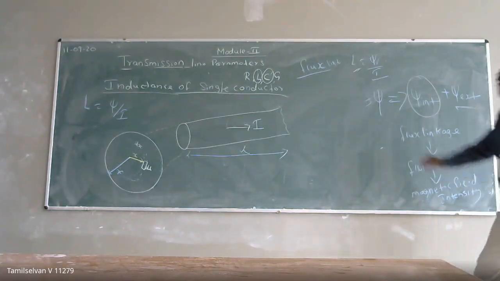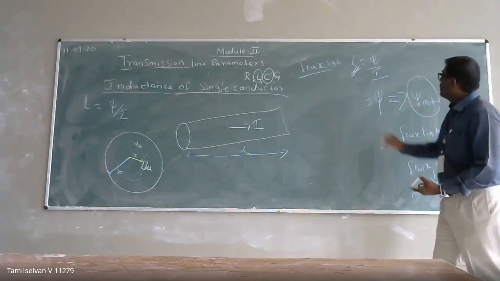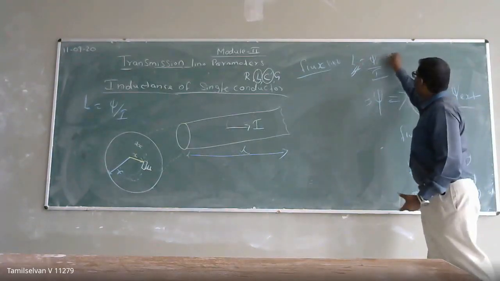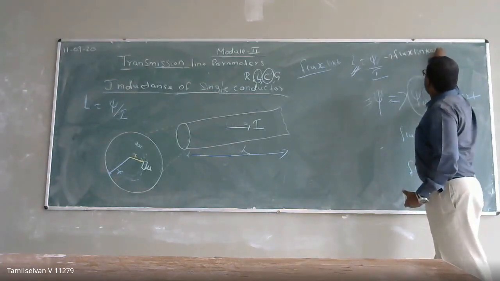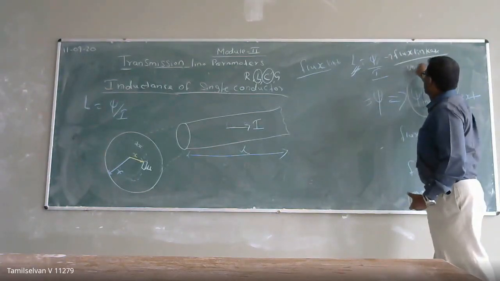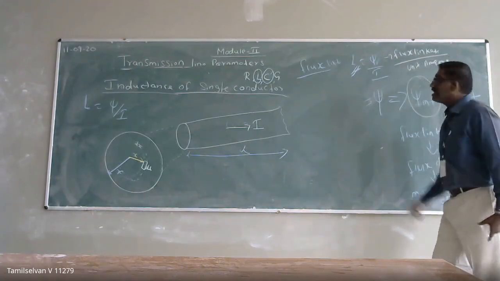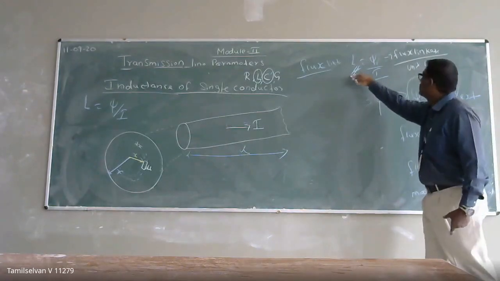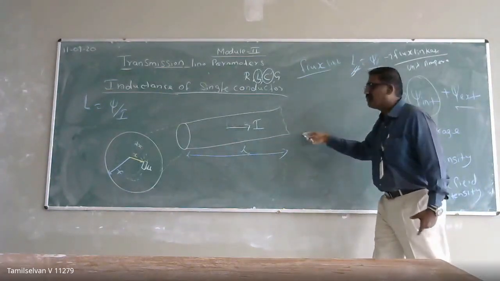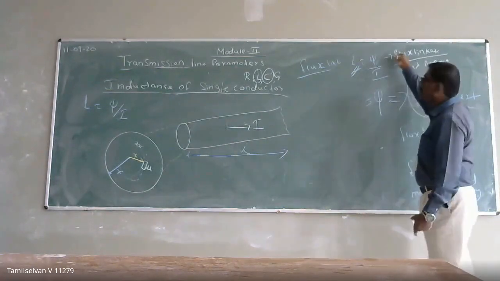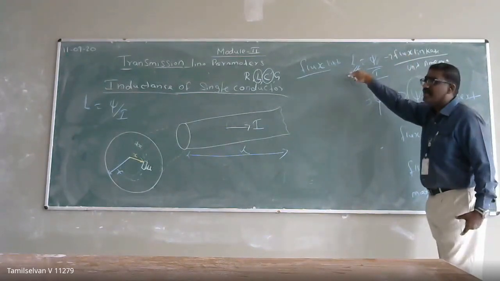If I want to calculate the inductance of the transmission line, the inductance is nothing but flux linkage per unit ampere of current. That is what is called the inductance. Here I is the unit ampere of current which flows through the conductor. It means if I am able to calculate the flux linkage, then I can calculate my inductance.